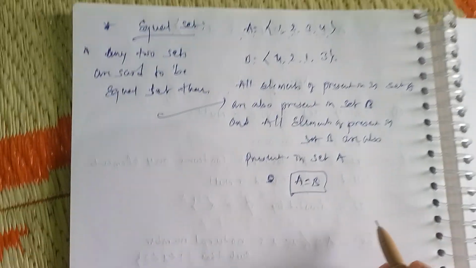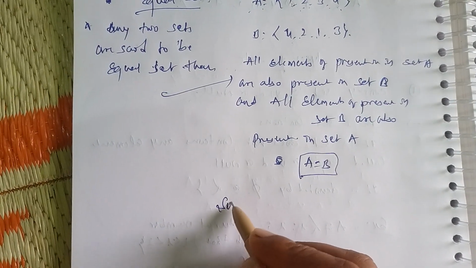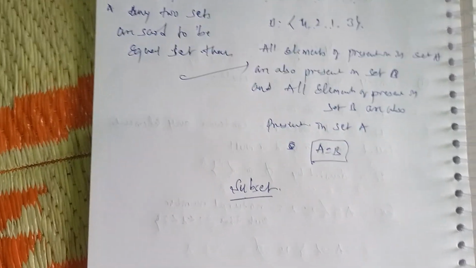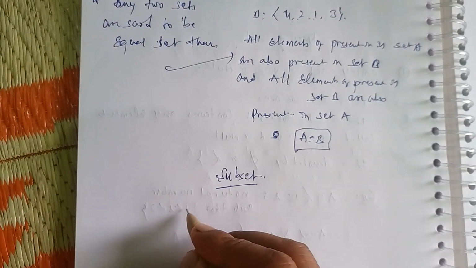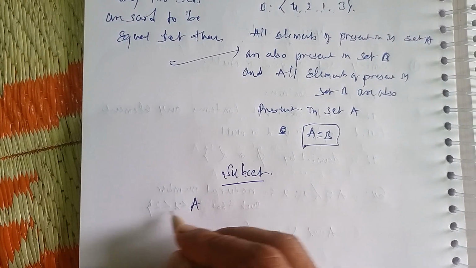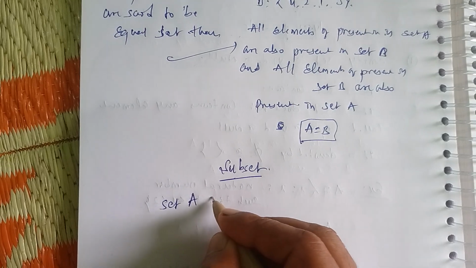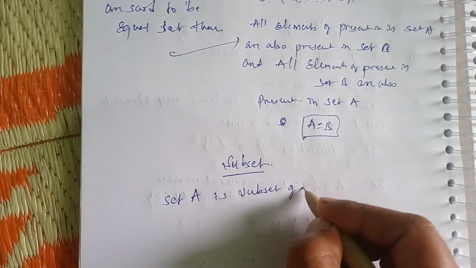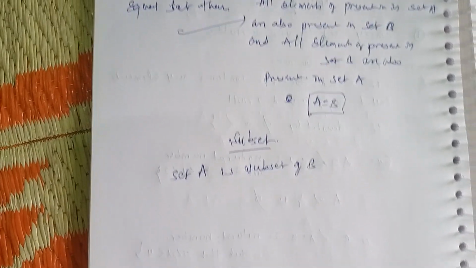Okay, next we will continue with subsets. What is a subset? Set A is a subset of B, means set A is a subset of B.